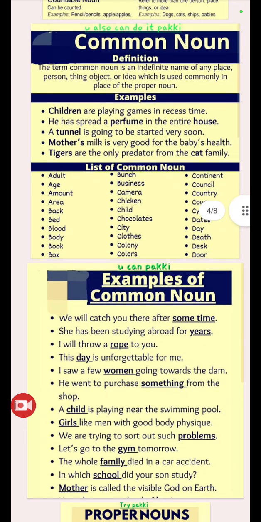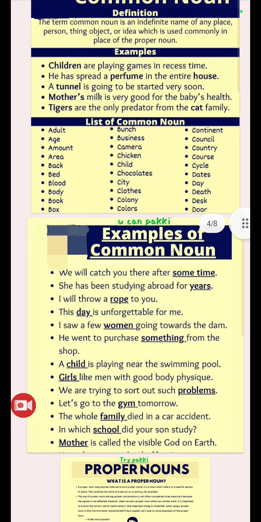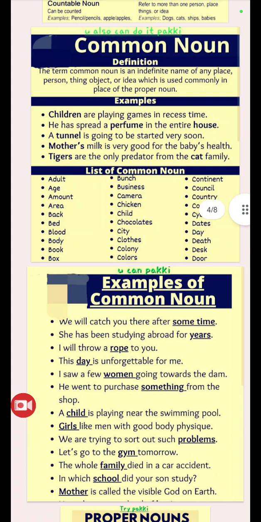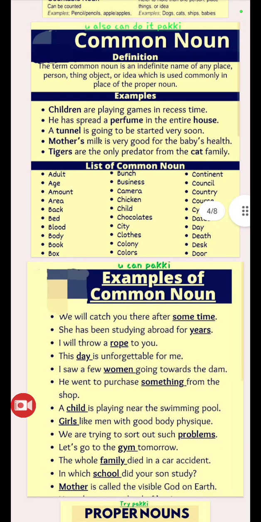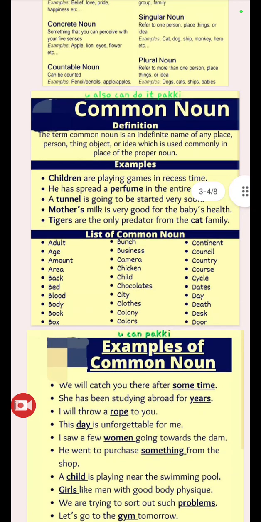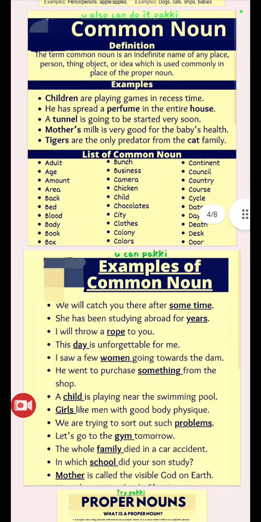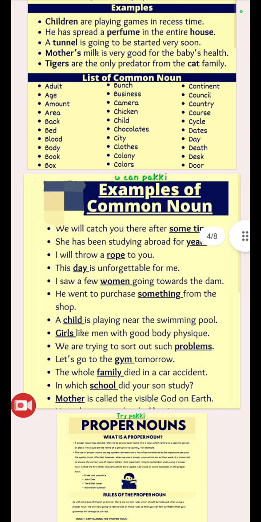Now on this page, I had written this. If you studied what I had given in the PDF, you can do it. You can study about nouns. You can get an A. If you try, you can get an A. If you try, you can do anything whatever you want. Okay. Examples of common nouns.